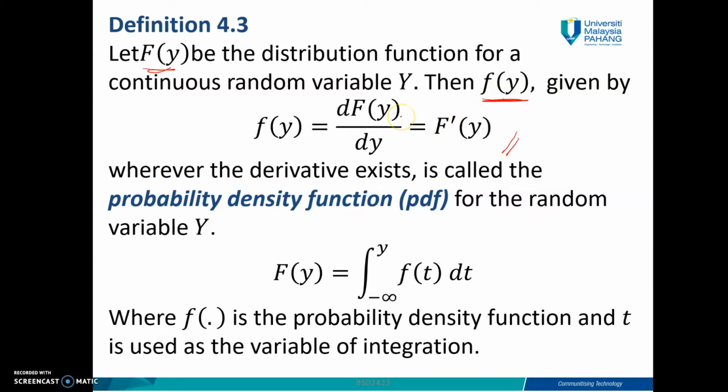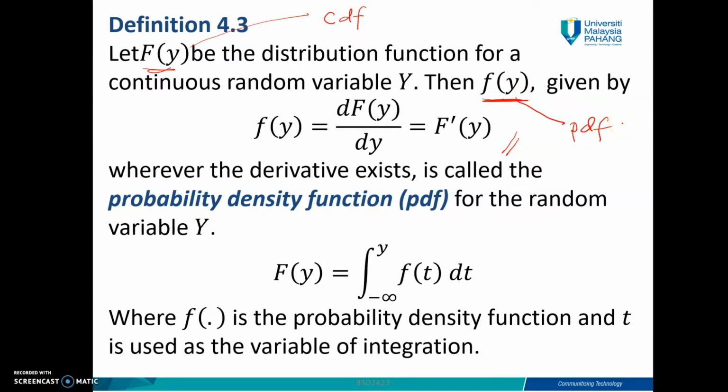If you look at this one, you differentiate the capital Fy and you get small fy. In statistics, capital Fy and small fy are different. Capital Fy, we usually call the cumulative distribution function, CDF. But small fy, we call the probability density function.